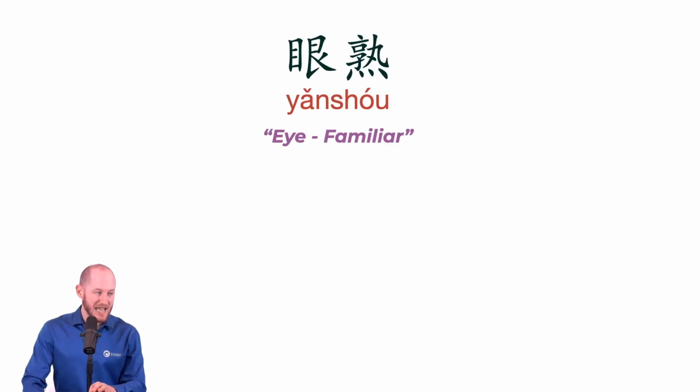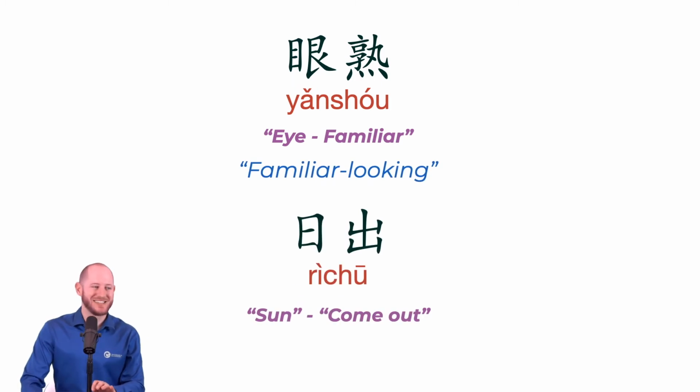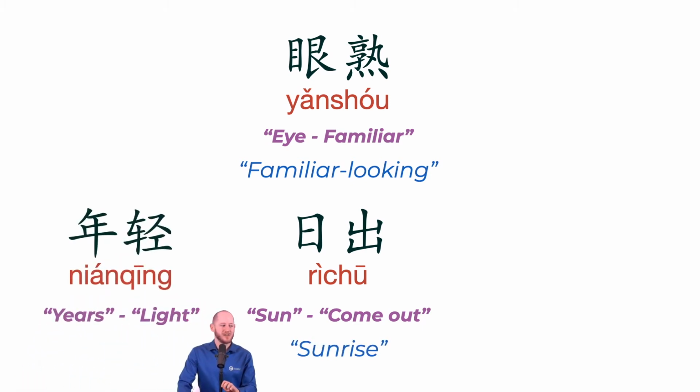So when you see this type of word, you're essentially just setting up a very mini sentence. 眼熟. So your eye is a subject. The eye is familiar looking. All right, so that's a simple one there. 日, the sun. What happened to the sun? 日出. It came out, so it's the sunrise.